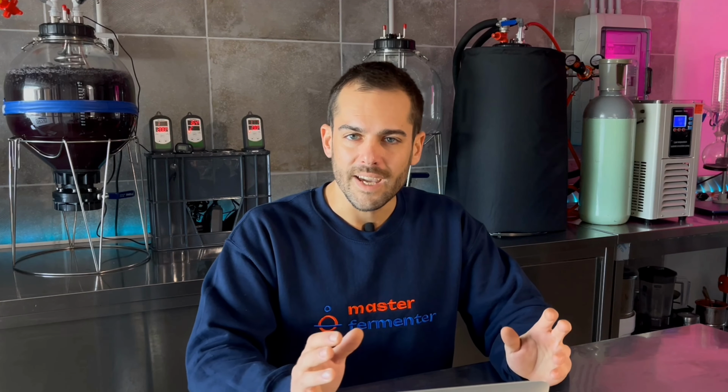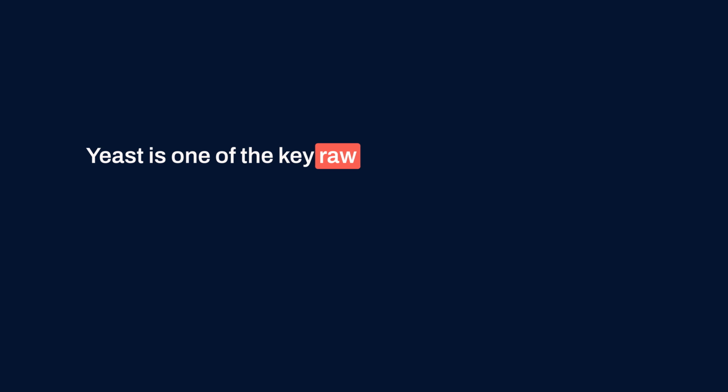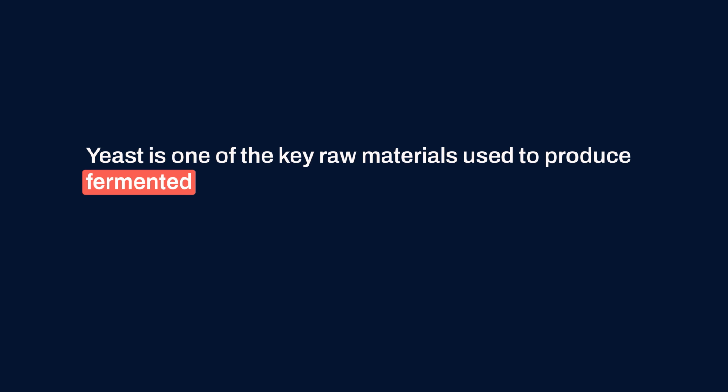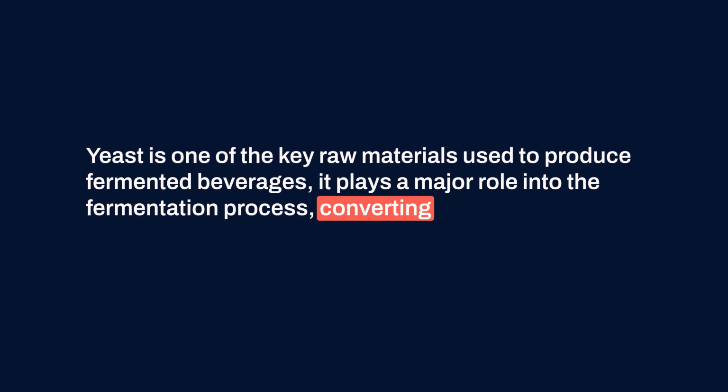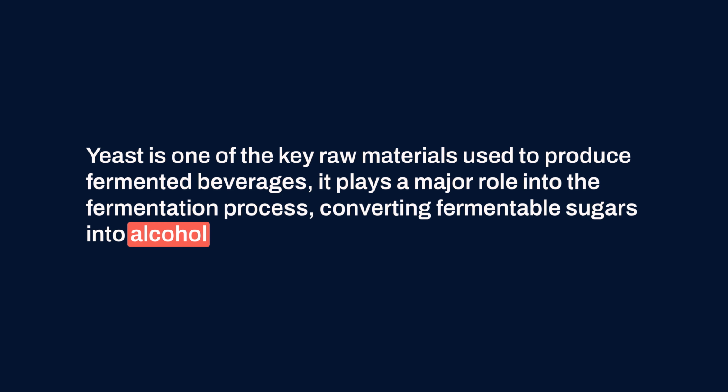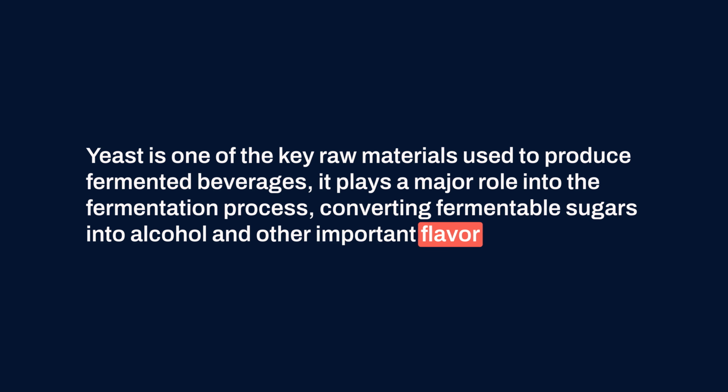Yeast is commonly found in sugary mediums, like for example flowers or fruits, but also on plant leaves or in the soil. Yeasts are also found on the surface of our skin or in our intestinal tracts. Yeast is one of the key raw materials used to produce fermented beverages. It plays a major role in the fermentation process, converting fermentable sugars into alcohol and other important flavor components.